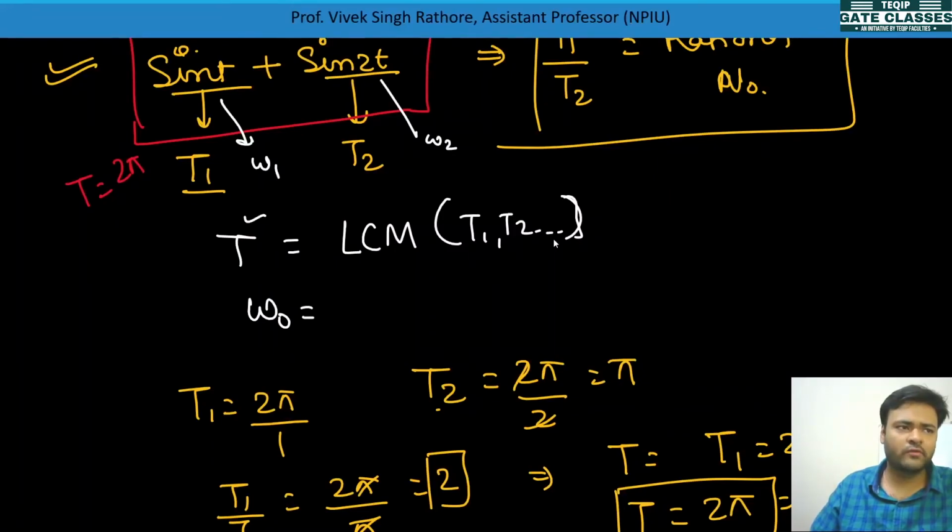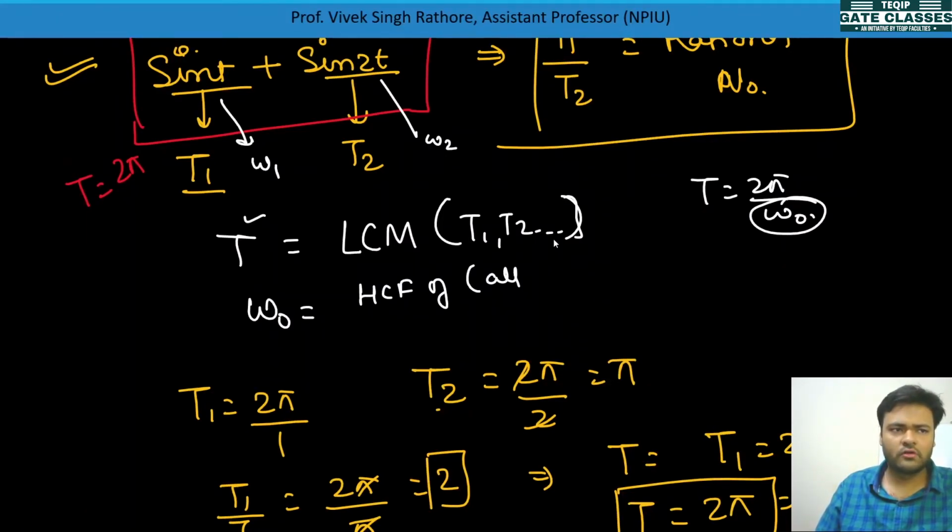If you want to calculate T, T = 2π/ω0, so if you calculate ω0, you can calculate T. These frequencies ω1 and ω2 will be in some rational ratio. So ω0 is the HCF of all numerators and LCM of all denominators.